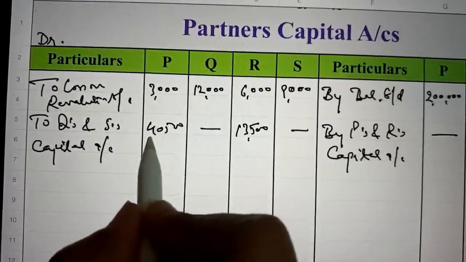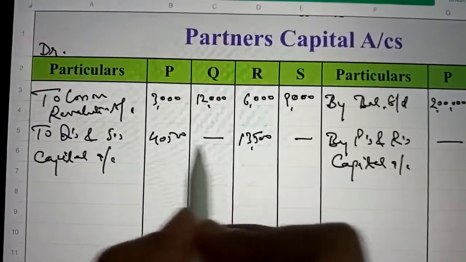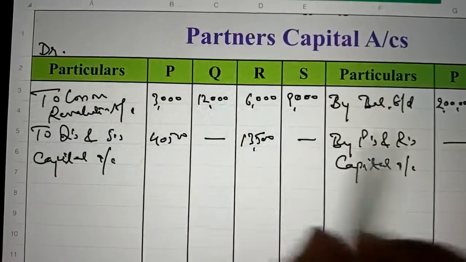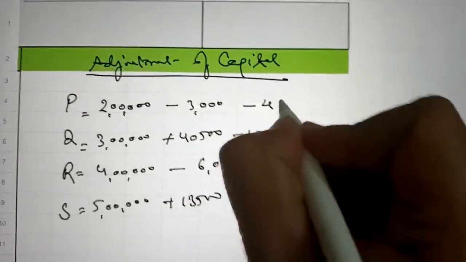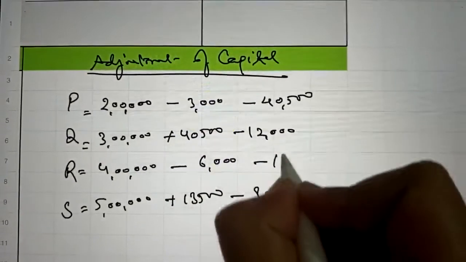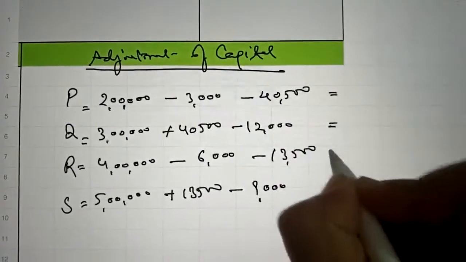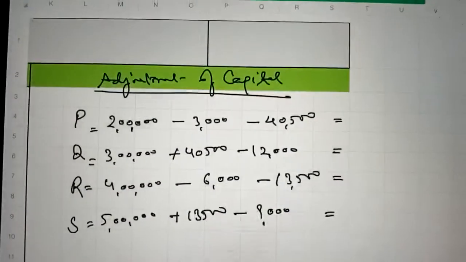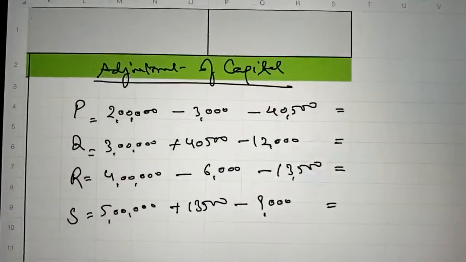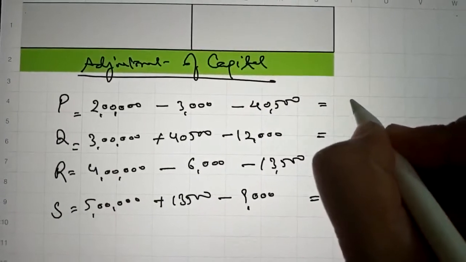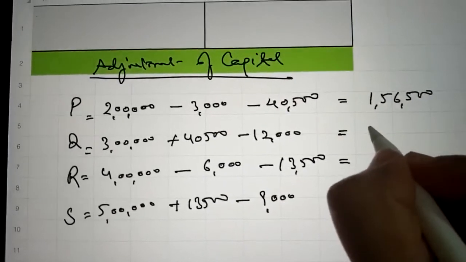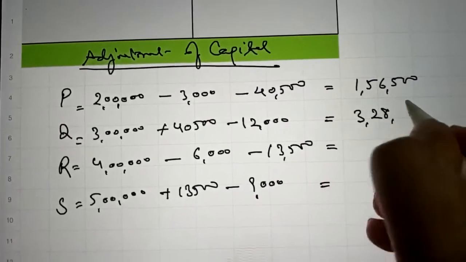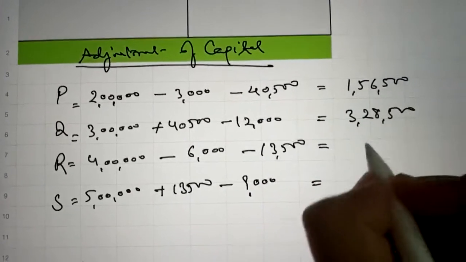And beside this, the share of goodwill should also be deducted. From P, 40,500, and from R share we have to deduct 13,500. P and R. So now this will be the present adjusted capital, and it comes 1,56,500, and this comes, calculate yourself also, 3,28,500.